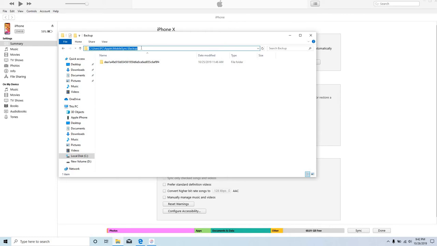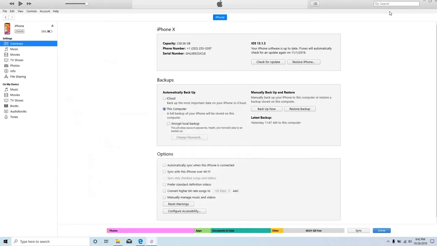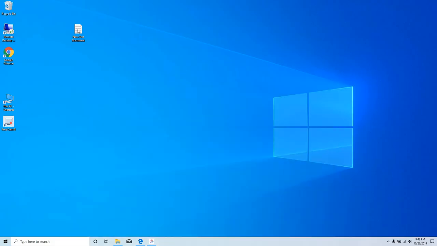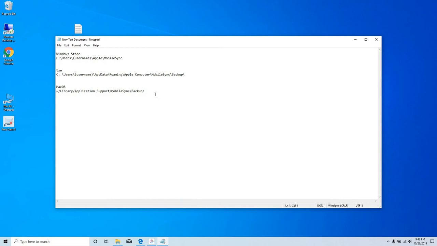Notice that this path or this backup file will vary from one system to another. So if you're using a Mac computer, your backup file will be under this path. So your library, application support, MobileSync, backup.